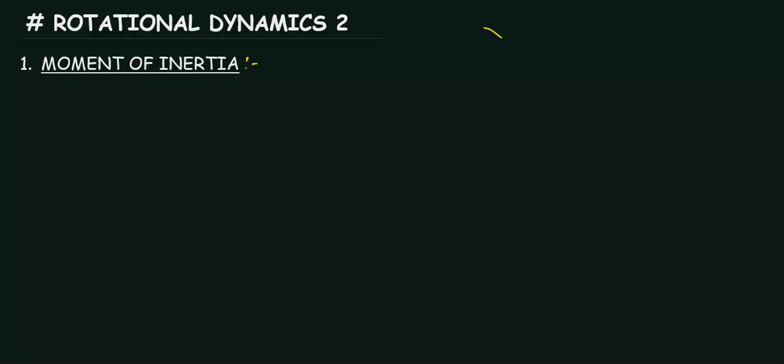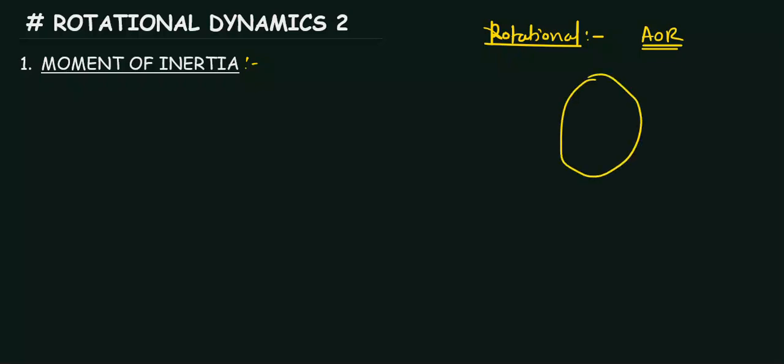Before that you must know what is rotational motion. Rotational motion is the motion of a body around a fixed axis, which is called the axis of rotation. Let's say this is the body, and it is moving around this axis. Every particle on this body, we will consider a few points here, is moving in a circle.